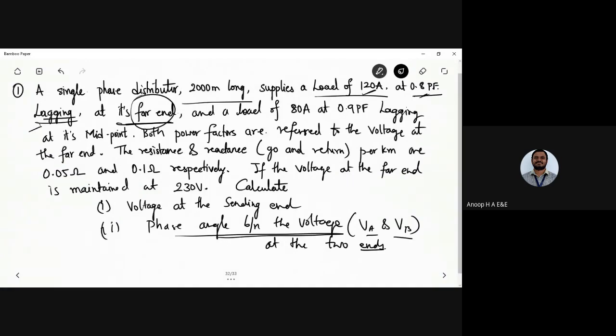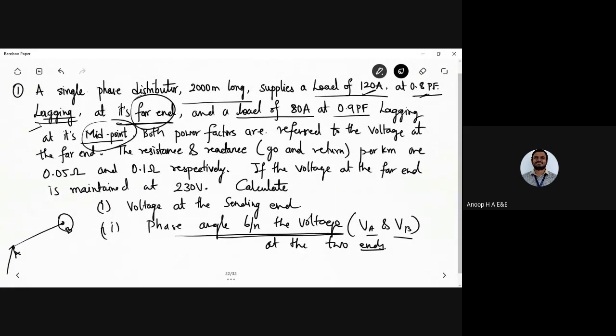So the far end is nothing but the other end of the distributor. If I have a distributor like this, which is A and B, then B is said to be the far end if I feed it at point A. And a load of 80 ampere at 0.9 power factor at its midpoint.